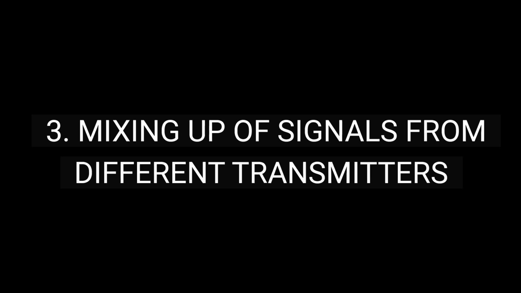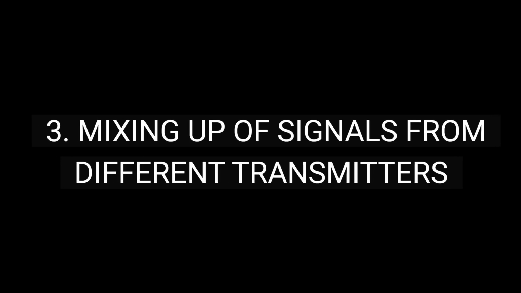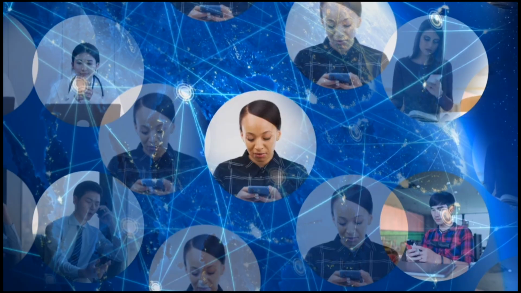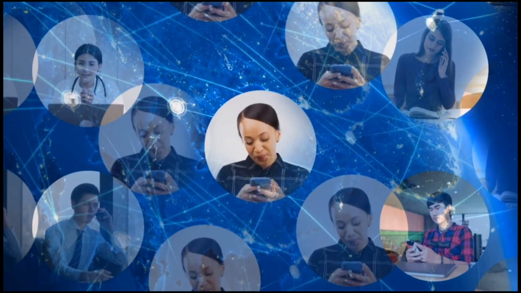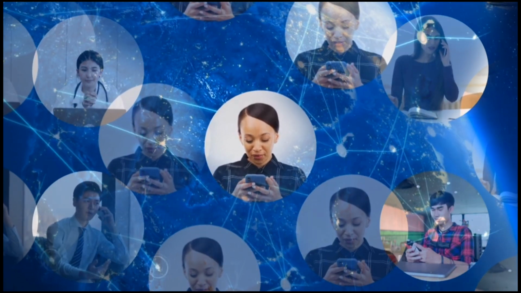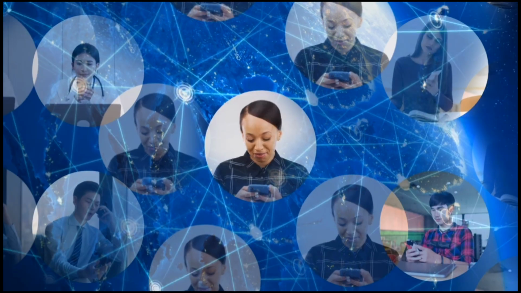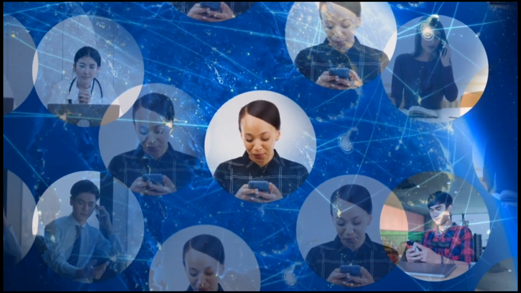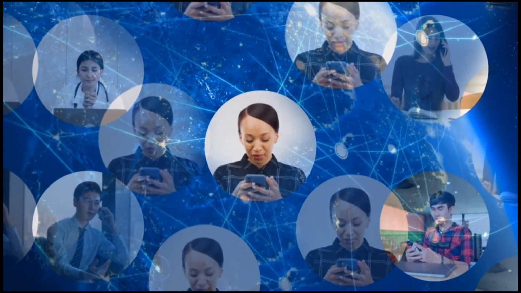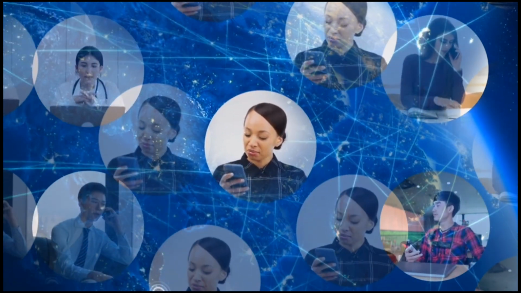The third factor is mixing up of signals from different transmitters. Suppose many people are talking at the same time, or many transmitters are transmitting baseband information signals simultaneously. What happens? All these signals will get mixed up and there is no simple way to distinguish between them.